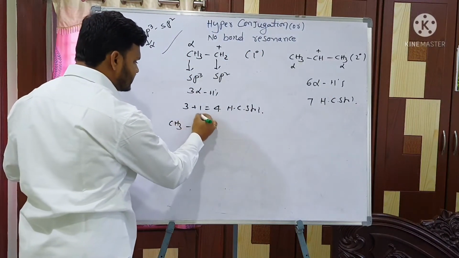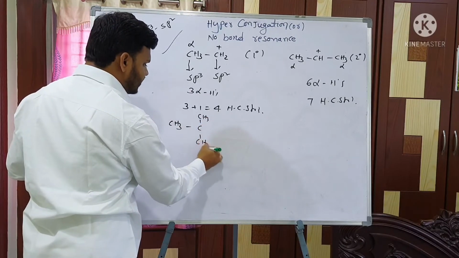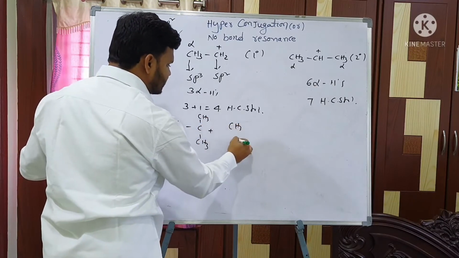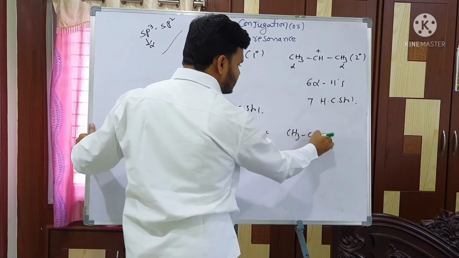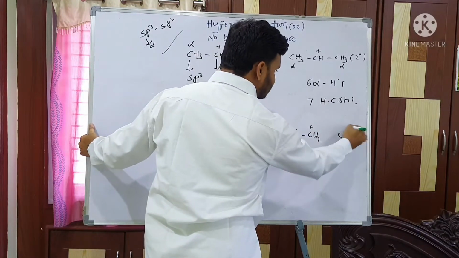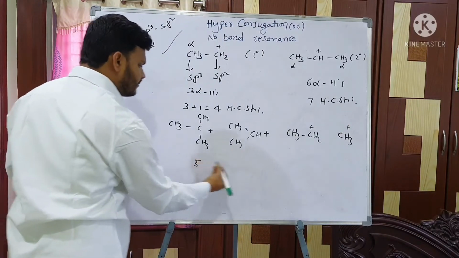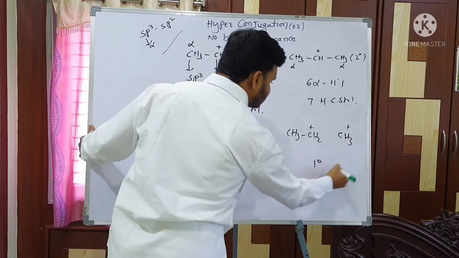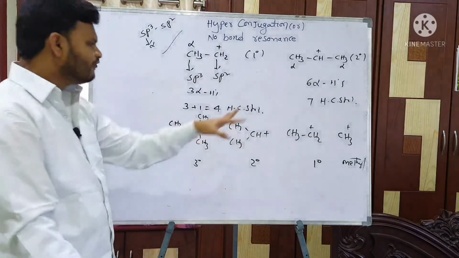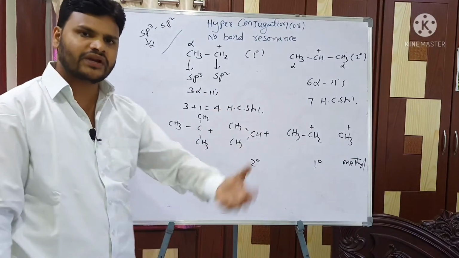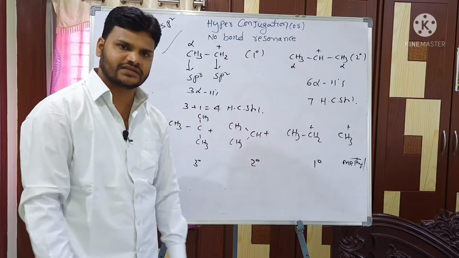(CH3)3C+, (CH3)2CH+, CH3CH2+, CH3+. So this is a 3 degree carbocation, this is a 2 degree carbocation, this is a 1 degree carbocation, and this is a methyl carbocation. Out of 4, which is more stable, and which one contains the maximum hyperconjugated structures?